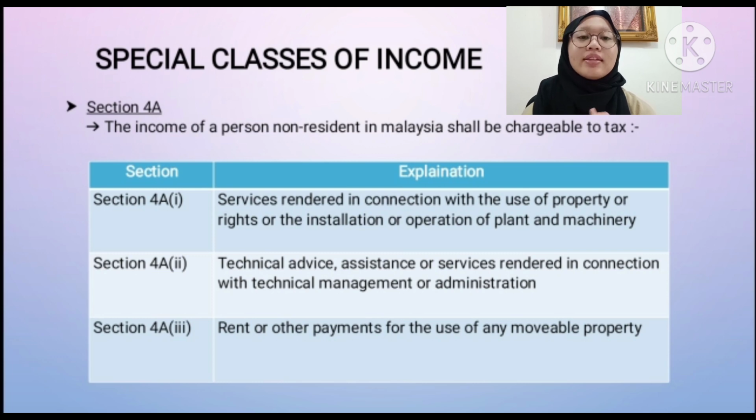Besides, we also have special classes of income. Section 4A, the income of a person non-resident in Malaysia should be chargeable to tax. There are 3 special classes of income in Section 4A, as you can see on the table. Section 4A, paragraph 1 is service rendered in connection with the use of property or right or the installation or operation of plant and machinery. Section 4A, paragraph 2 is technical advice, assistance, or service rendered in connection with technical management or administration. Last but not least, Section 4A, paragraph 3 is about rent or other payment for the use of any movable property.